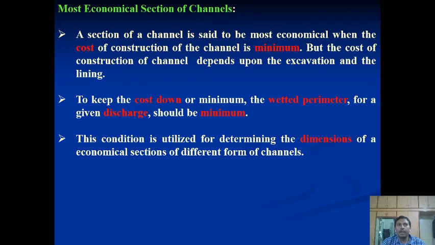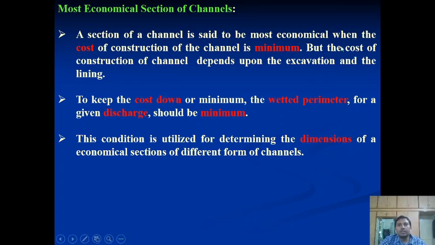We try to maintain the width and depth ratio so that the water flowing through it is maximum but it uses the minimum perimeter. When it uses minimum perimeter, we get the maximum discharge, and then we consider it the most economic channel section.